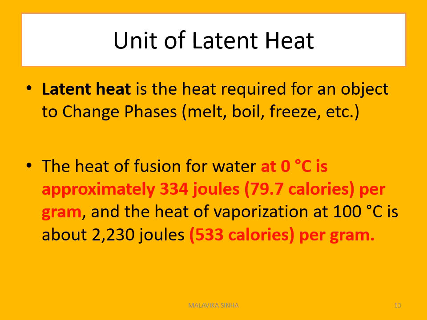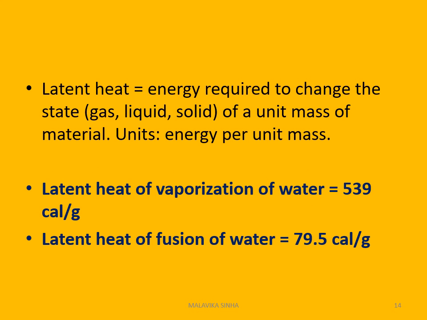Normally it is for boiling, that is vaporization. The latent heat at 100 degrees centigrade is 533 calories per gram. Latent heat of vaporization of water is 539 calories per gram and latent heat of fusion of water is 79.5